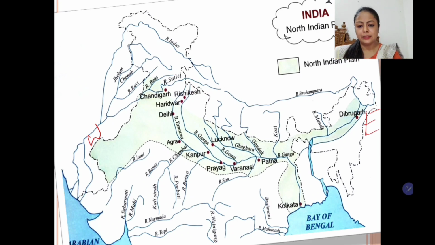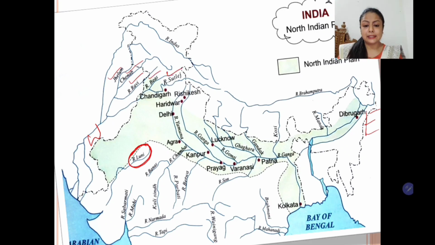The first part, we start from the west, is the Rajasthan plain. So part of this plain in Rajasthan is known as Rajasthan plain, where Luni, which is the seasonal stream, is the only important river. Now the next one is the Punjab Haryana plain, and this is drained by 5 rivers: Jhelum, Chenab, Ravi, Beas and Satluj.